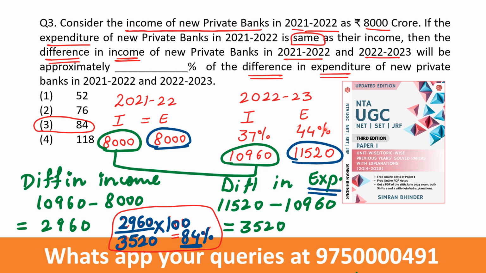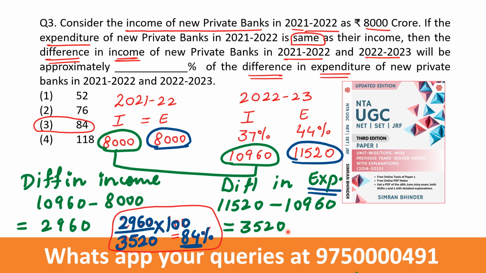Similarly, 44% of this value comes out to be this. So these values came easily. Now focus on the difference. The difference of these two values I calculated here. Difference in income: 10,960 minus 8,000, it comes out to be 2,960. Difference in expenditure of the 2 years: here 11,520 minus, sorry, this is a mistake, here it should be minus 8,000, okay, minus 8,000, it will come as 3,520. Clear?